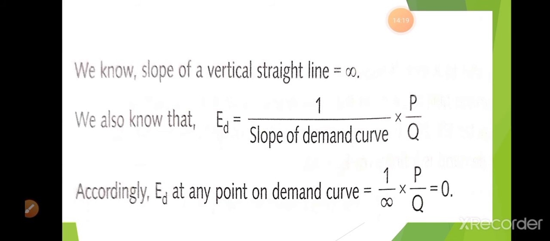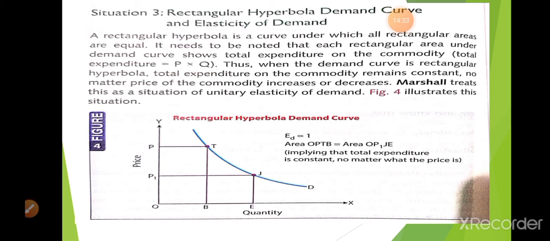Now how is ED zero? Here you can see 1 upon slope of demand curve multiplied by P upon Q. Slope is infinite, so when we put the value we get 0. Now next situation we are going to discuss is when ED is unitary.